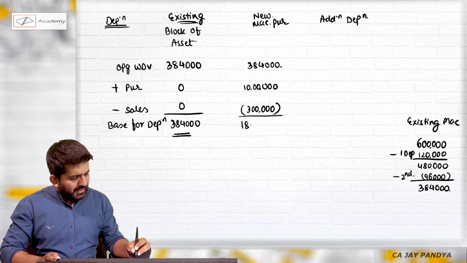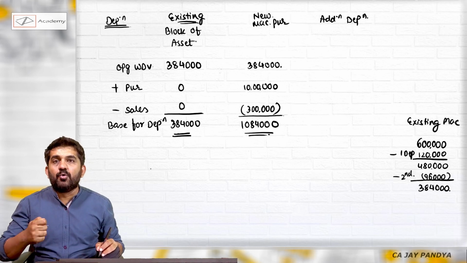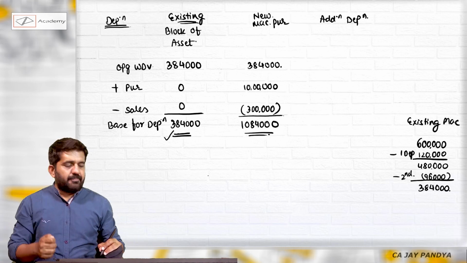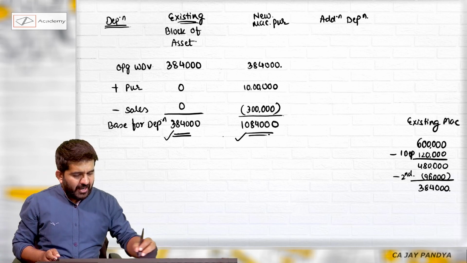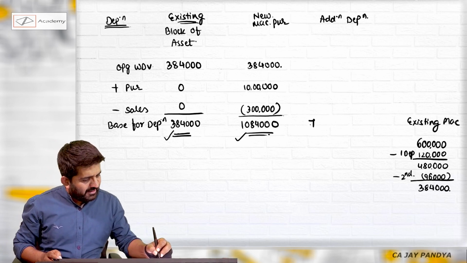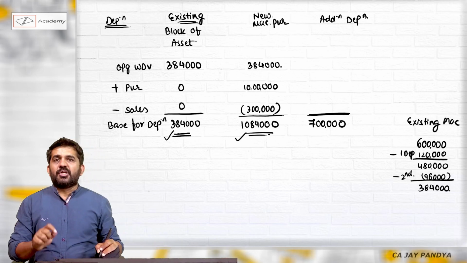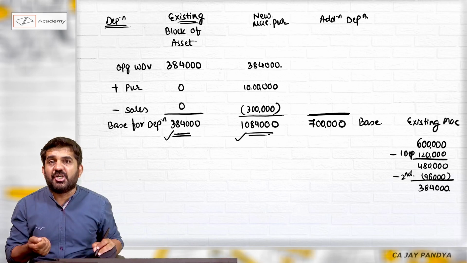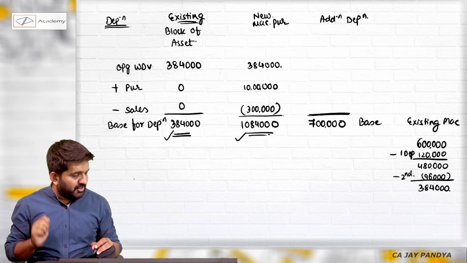So this will be 10 lakh 84,000. If I don't purchase the new machine, I will have the earlier base for depreciation. If I purchase the new machine, I'll have this base. So additional depreciation, I can directly find out from the base, which is 7 lakhs. The depreciation from this base will be my additional depreciation. It will not be the new or old depreciation. It will be my additional depreciation.